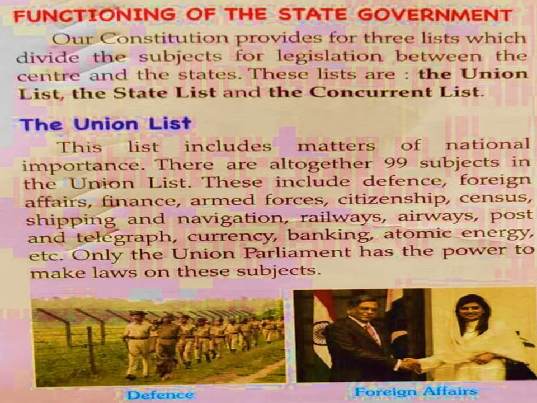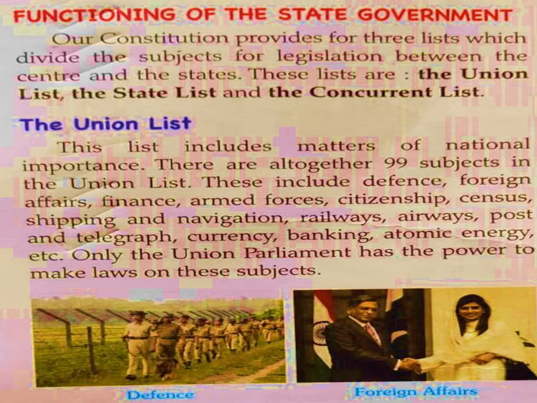which includes defense, forest affairs, finance, armed forces, citizenship, census, shipping and navigation, railways, airways, post and telegraph, currency, banking, atomic energy, etc. So there are a total of 99 subjects in the union list.